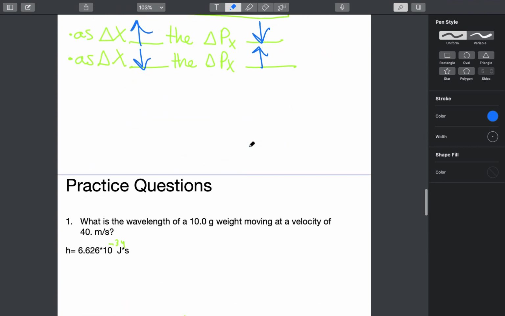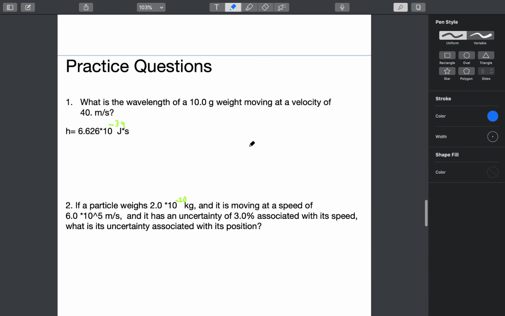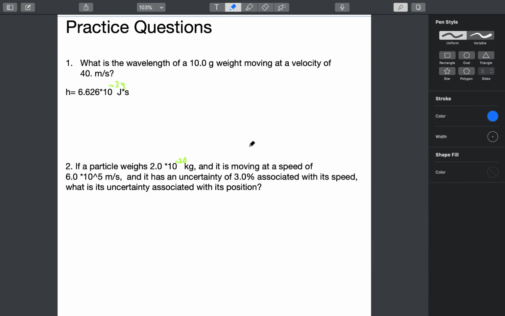So now that we know all the theory behind it, let's do some practice questions. So this is going to end off our video today. So what I want you to do is I encourage you to try these practice problems for yourself and come back and check in with me in a little bit. So I hope that you did these practice problems. So let's do these together.